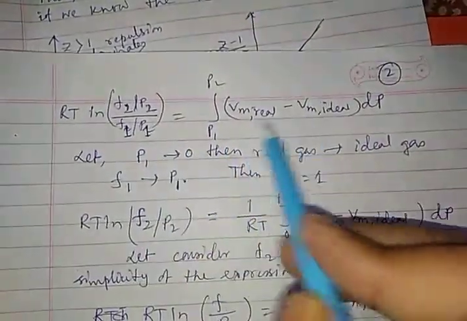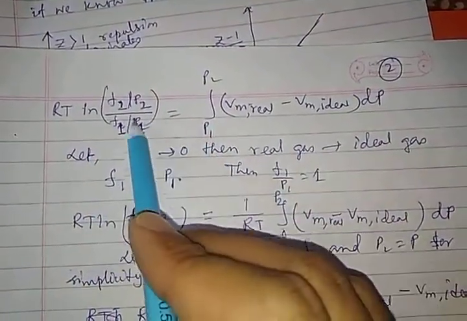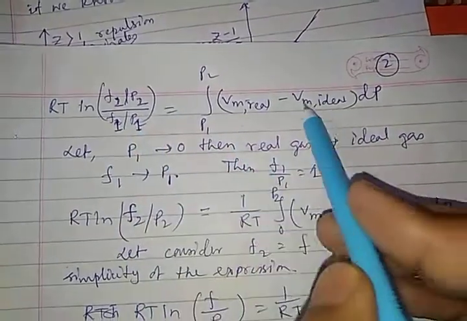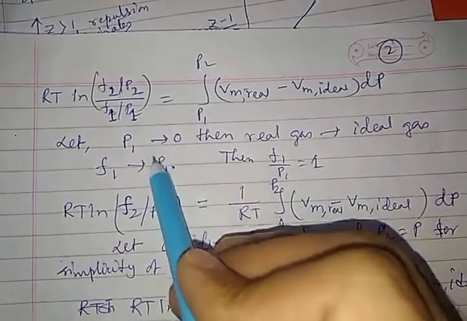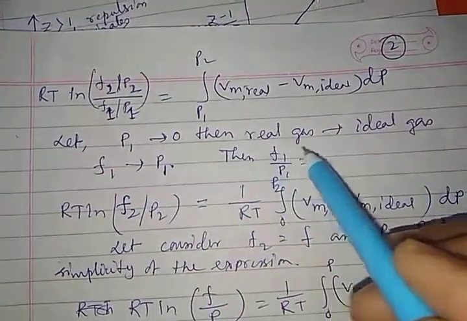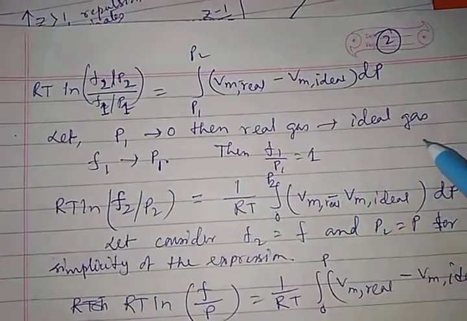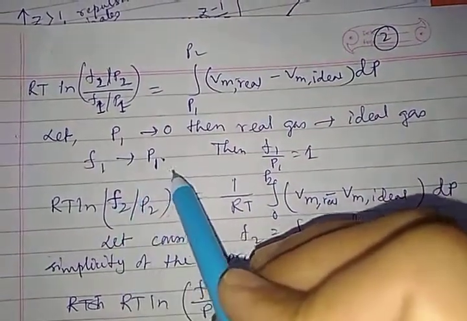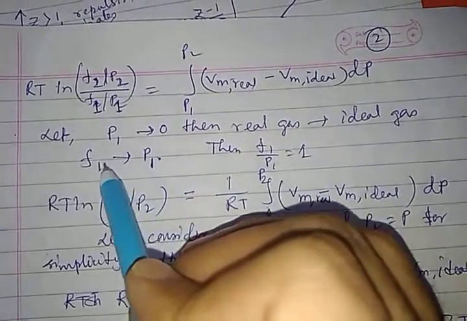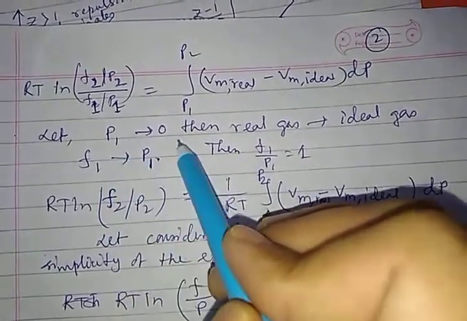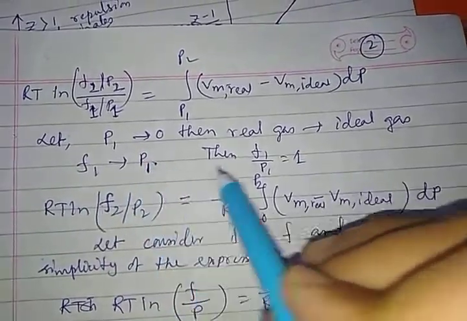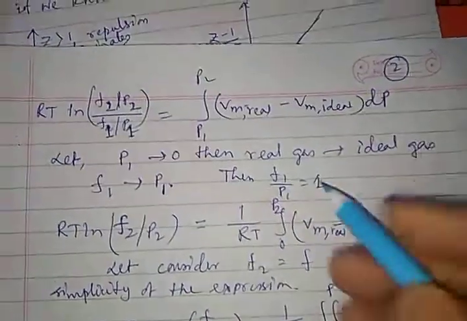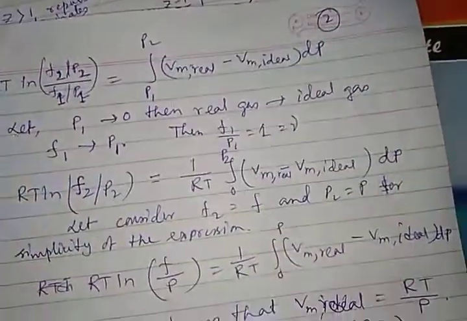Now, if I integrate this, if I take P1 tends to 0, my initial pressure tends to 0, then the real gas will behave like an ideal gas, and F1 tends to P1. That means when initial pressure P1 tends to 0, my fugacity tends to pressure. So F1 by P1 will be 1. That is my gamma equal to 1.